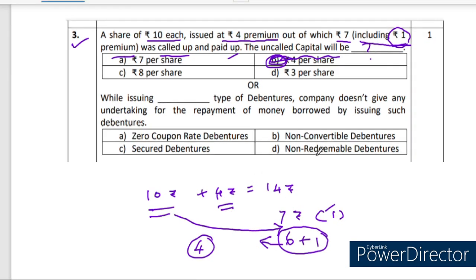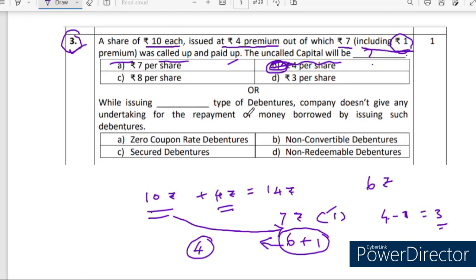In case, if they are asking how much has been called by the company, means 6 rupees. Are you clear? And how much premium yet to be called? If they are asking, 4 minus 1 is equal to 3 rupees. Premium yet to be called. That and all mandatory. So in any way question may be raised by the board. So you be ready for answering this kind of questions. But very easiest chapter, issue of share. So you can score a lot from that chapter. Come for the next question.